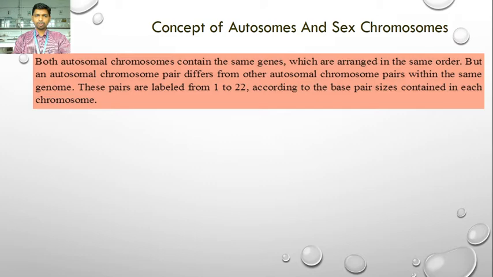All these autosomal chromosome pairs are labeled from 1 to 22 according to the base pair sizes contained in each chromosome. According to the length of the long arm and short arm, we make the pairs of the chromosomes. So there are 22 homologous chromosome pairs, labeled from 1 to 22. All of these are the autosomal chromosome pairs present in the human genome.